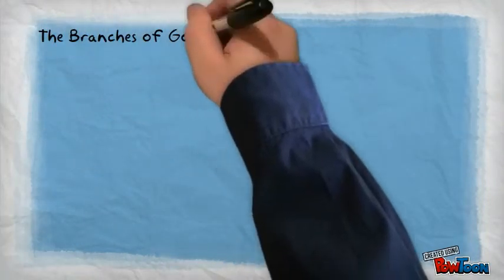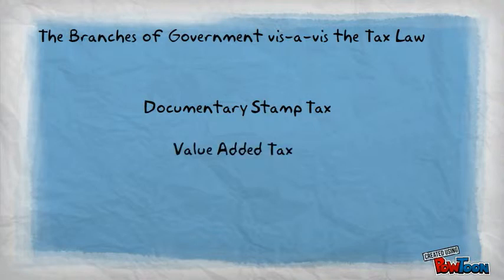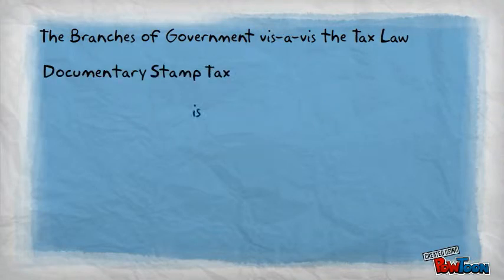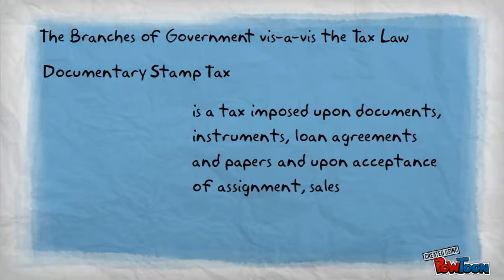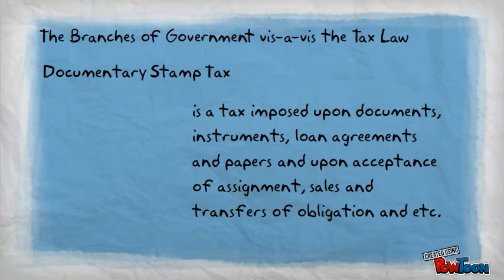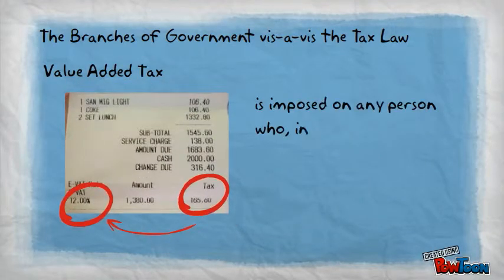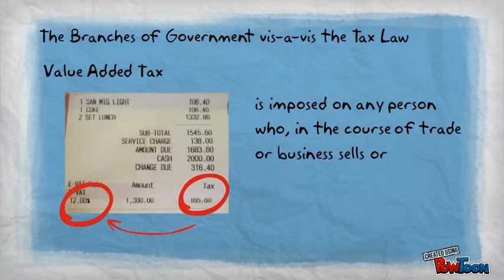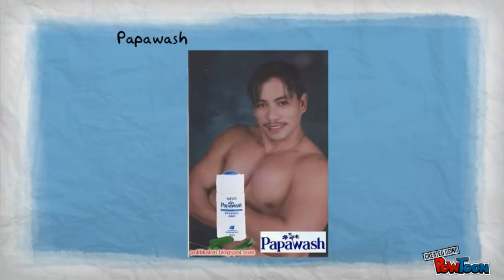The branches of government vis-à-vis the tax law. Under these lie two other taxes. We have the documentary stamp tax and the value-added tax. The documentary stamp tax is a tax imposed upon documents, instruments, loan agreements and papers and upon acceptance of assignment, sales and transfers of obligation, etc., while the value-added tax is imposed on any person who, in the course of trade or business, sells or engages in similar transactions. Products like paper wash have value-added taxes, too.